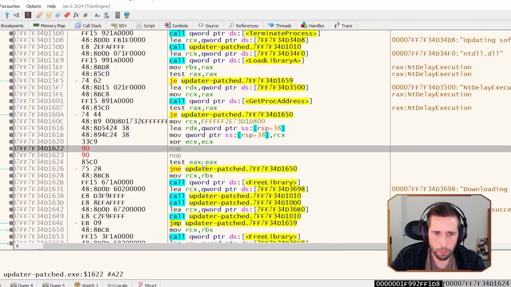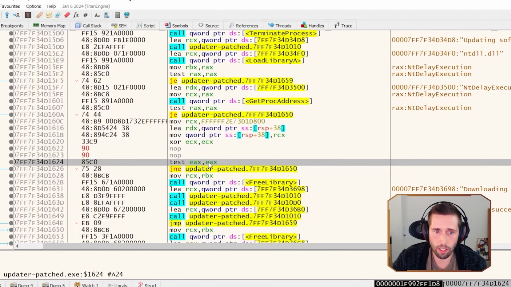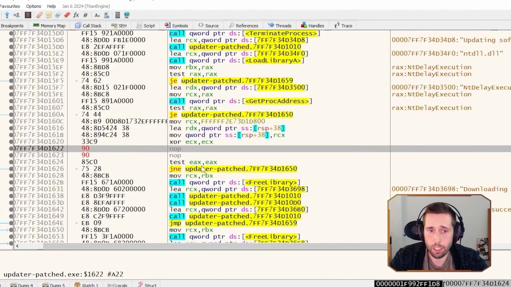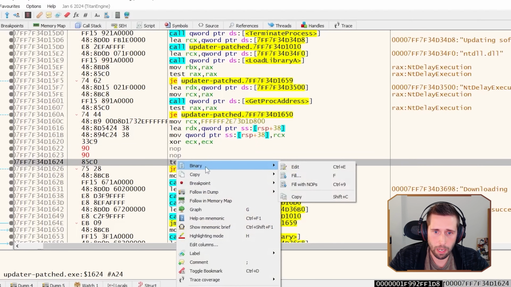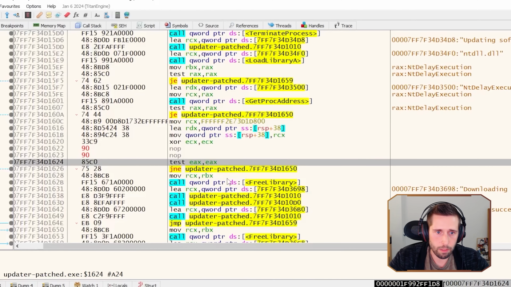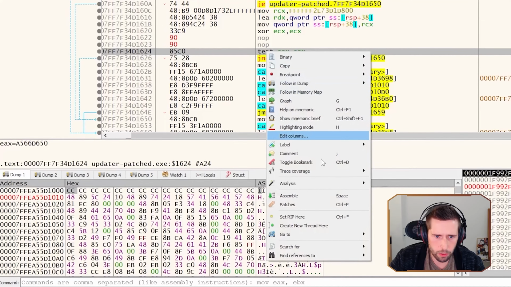But the other problem, though, is after that NT delay execution was supposed to run here, it tests EAX against itself, meaning what it's doing is it's checking to see if that function call was successful. And because we nopped it out, it's not even going to run. It's not going to be successful. So what we need to do is modify this instruction as well to trick the malware into thinking that the instruction was successful. So what I'm going to do here is right-click on here and go to Assemble.